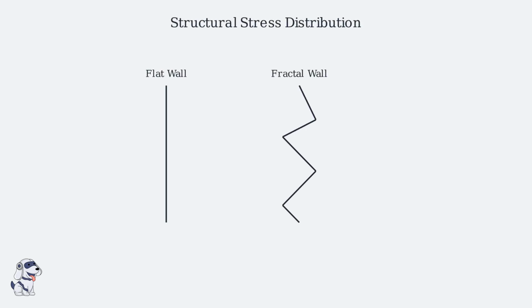Why do coastlines erode in such jagged patterns? It is not merely decay. This fractal shape is a highly optimized geometry designed by nature to manage kinetic energy. When wave energy strikes a smooth surface, the impact is concentrated. The cliff bears the full force at a single point, leading to rapid, catastrophic structural failure.